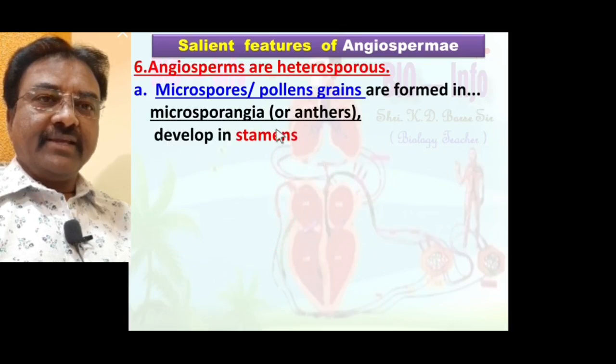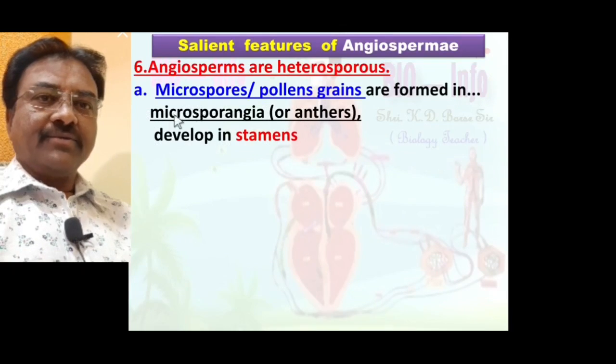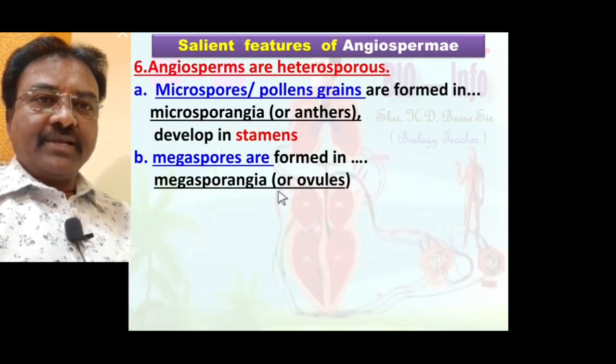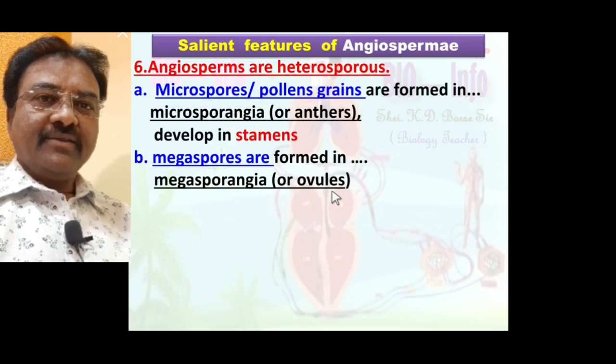You know, stamen is an individual member of androecium, the male structure of the flower. So in the stamen is the anther, and in the anther microsporangia cells are present. Through microsporangia, microspores or pollen grains are formed. The second type of spore is called megaspore, formed in megasporangia or ovule, which develop in the carpel.